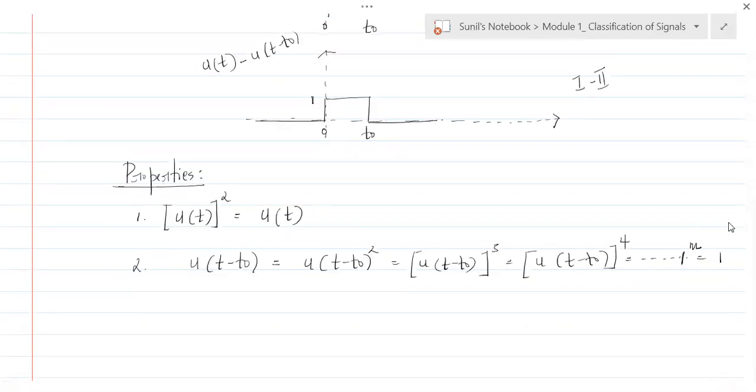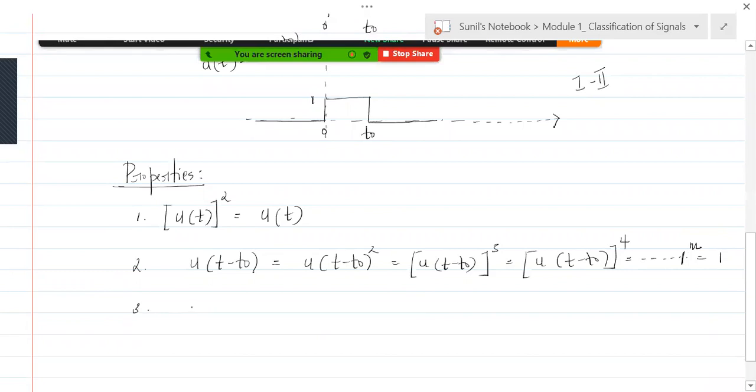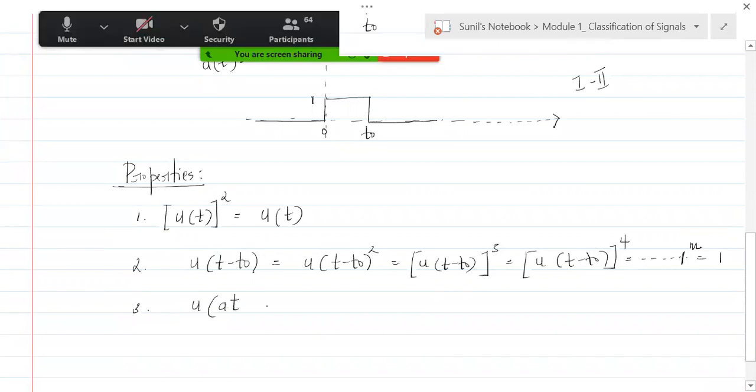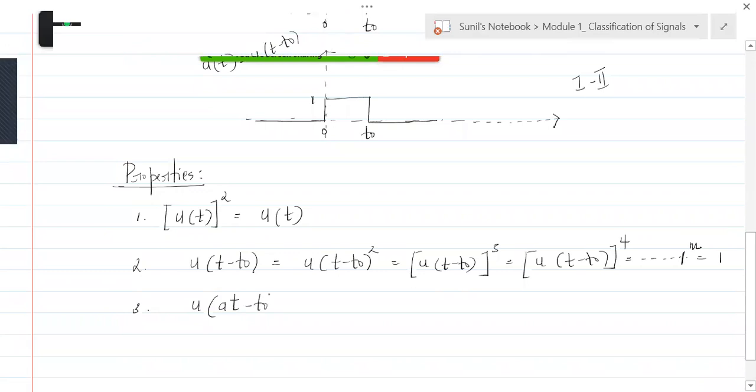Now the third property. If you have a scaled u of t which is also shifted, tell me which property we need to go with to plot this. If u of t is given, how would you plot u of at minus t naught?